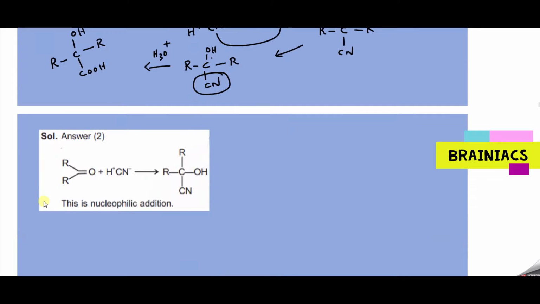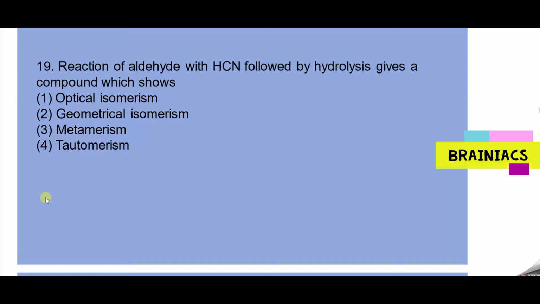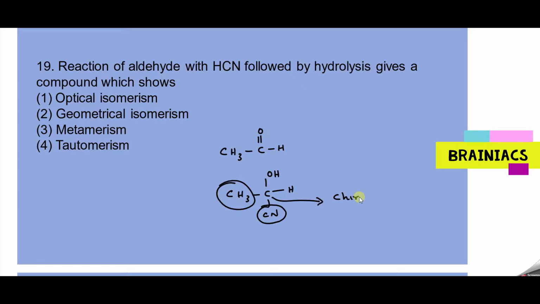Try out this question. Reaction of aldehyde with HCN followed by hydrolysis gives a compound which shows. It's a clear case of optical isomerism, because you can try out an example, CH3CHO. So what will happen? HCN is added. So you will get CH3C, okay. Cyanide will come, here OH will come, hydrogen will come. So you can see 4 different atoms occupying the carbon atom. So this means this is a chiral carbon. Chiral carbon means it will exhibit optical isomerism. Correct. Try out this one.